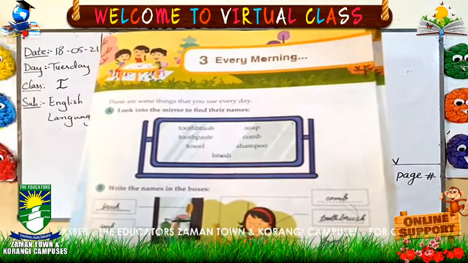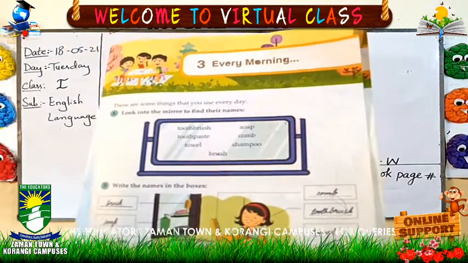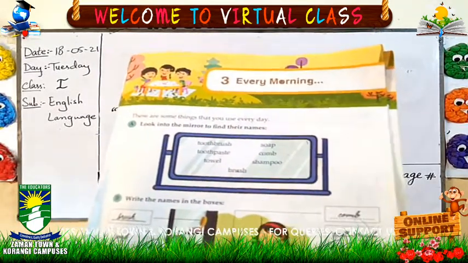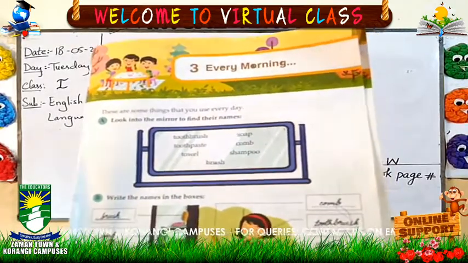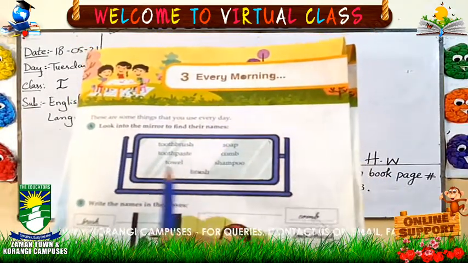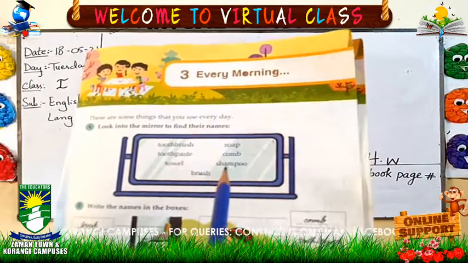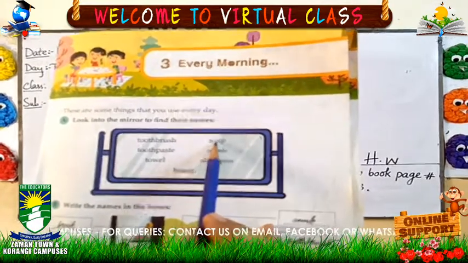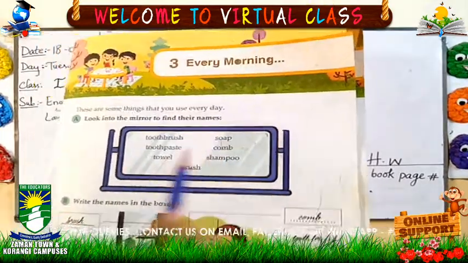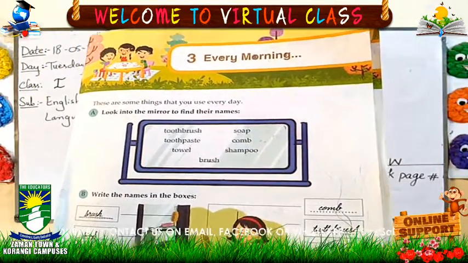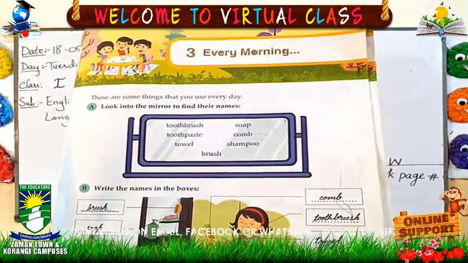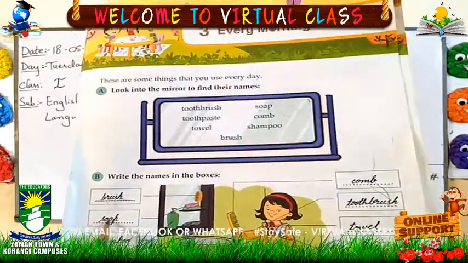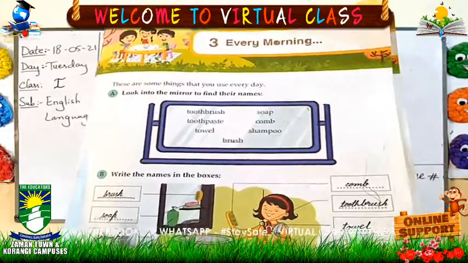The next picture is soap. We will use the soap for the cleanliness of your body, of your hands. So where will we write the soap? Here. So where is the spelling? First let's find where is the spelling of soap. Here. Now what is the spelling? S-O-A-P, soap. So here you will write in front of this picture, in this box, the spelling of soap. What is the spelling of soap? S-O-A-P, soap. Done. Now come on the next box.